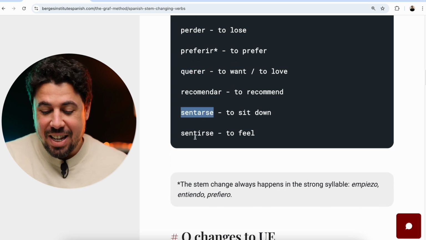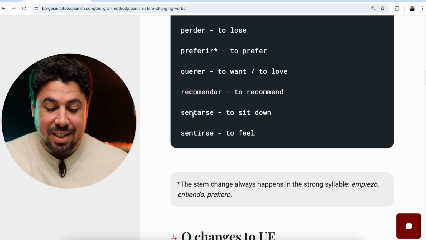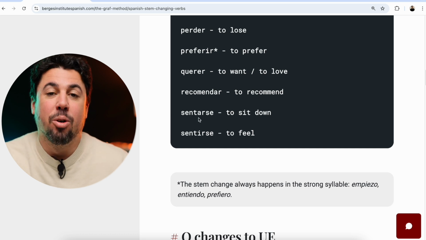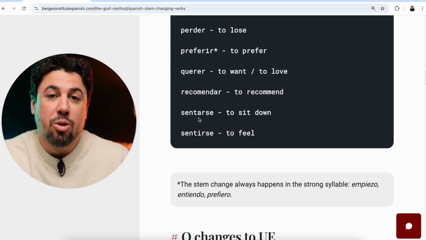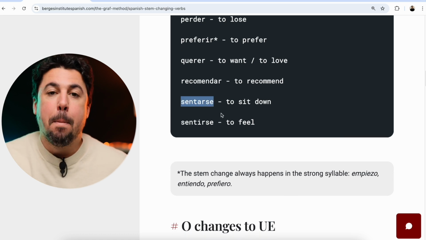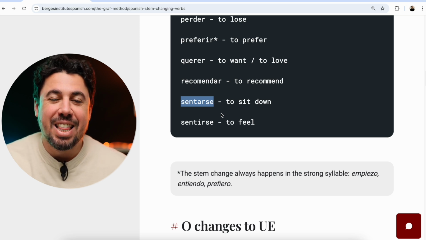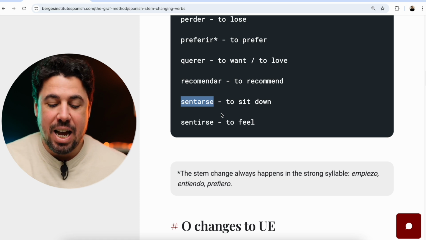And let's try these two, the two reflexive verbs. The only difference is this one is an AR verb and this one is an IR verb. So the first person is going to be the same for both. Me siento. We have to know which one we are using from the context. So sentarse, to sit down. Me siento. Te sientas. Se sienta. Nos sentamos. Os sentáis. Se sientan.